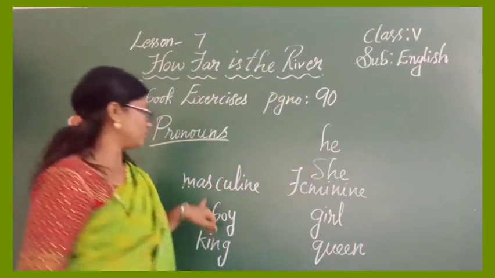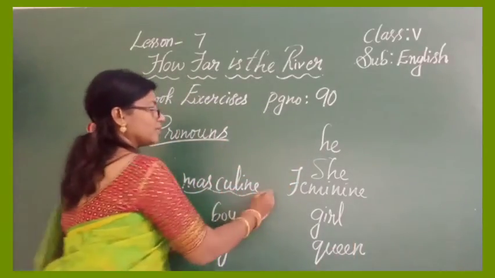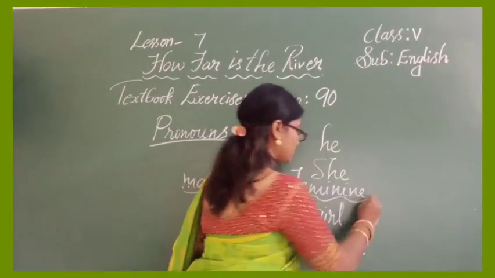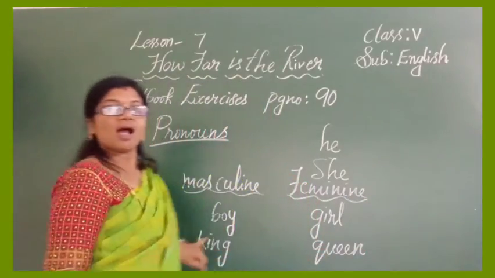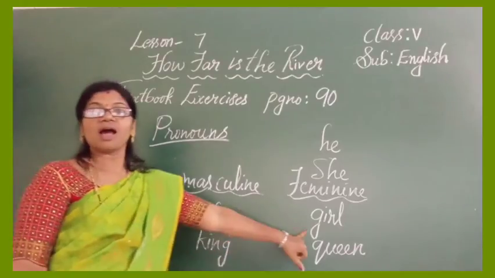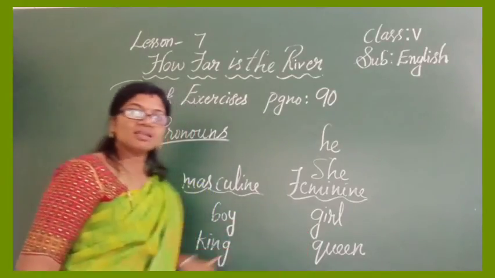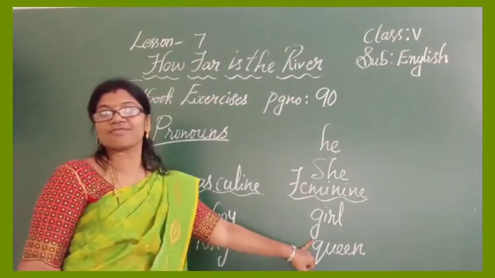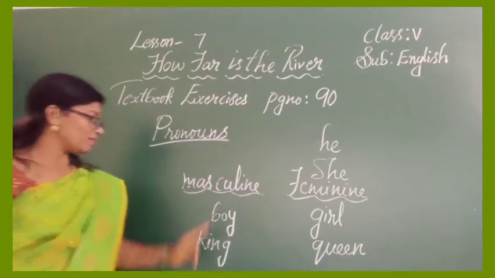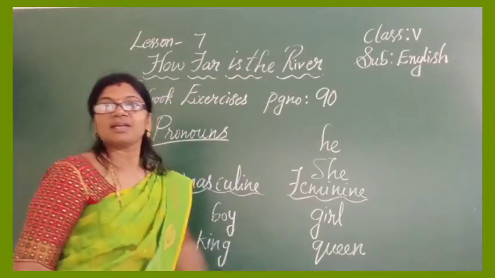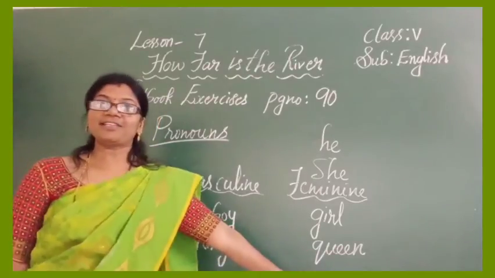Now suppose you take brother, masculine gender, then what is the feminine gender? Sister. Uncle, aunt. Father, mother. Husband, wife. In this way, boy, girl, man, woman, gentleman, lady.